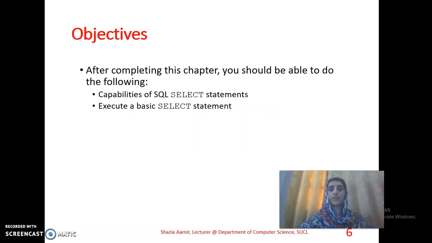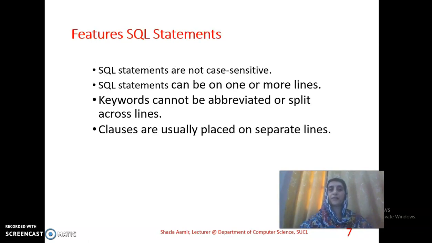The objective of this chapter is that you should be able to do the following: describe the capabilities of SQL statements and execute a basic SELECT statement. SQL statements have some features. They are not case sensitive, meaning you can write in upper case or lower case as you wish.